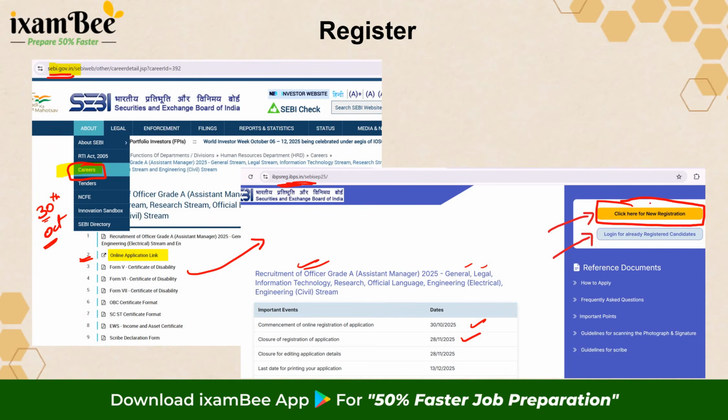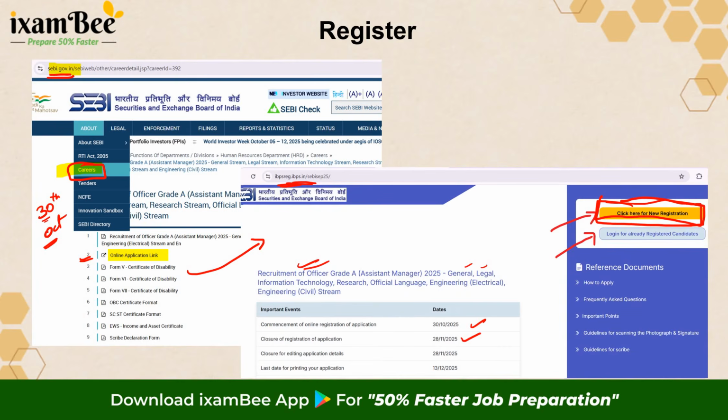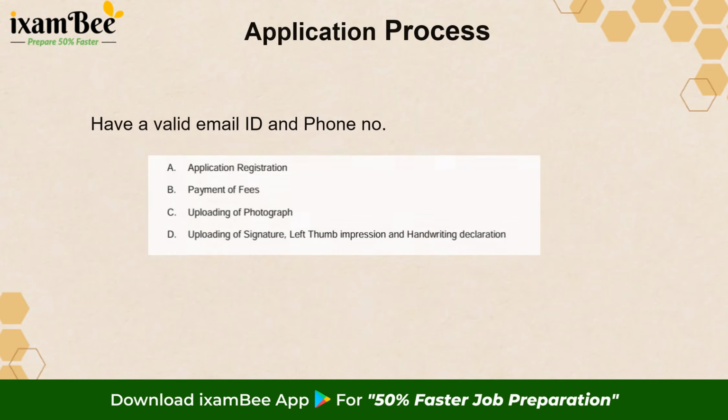But first time you will have to go here and create your new registration. Once you click over here, there are a few documents you will need for registering. You will need a valid email ID and a phone number. This is very important because all further communication will be sent to you on this email ID and phone number. So have a valid email ID and phone number with yourself which is working and accessible to you all the time.